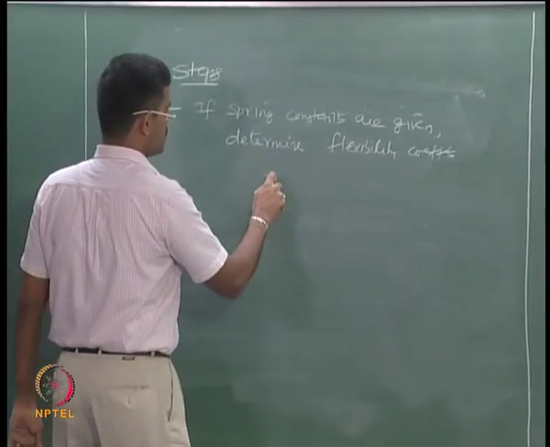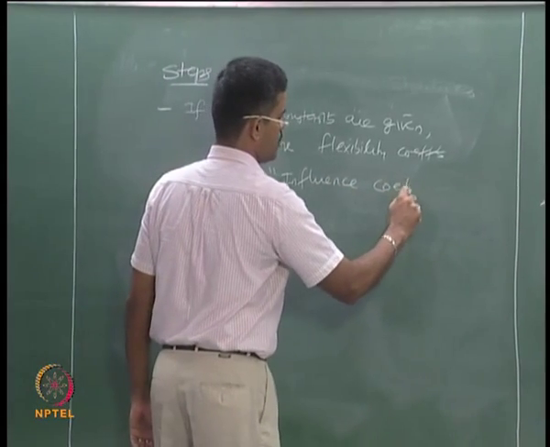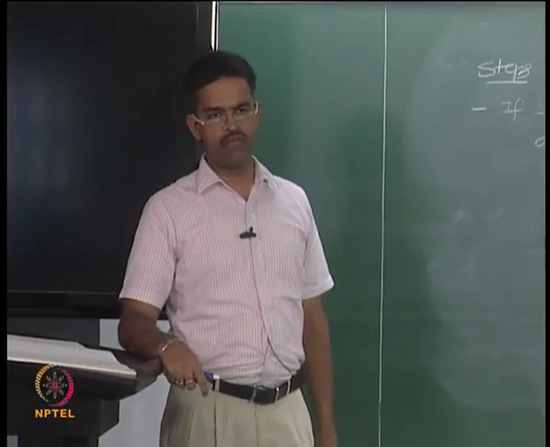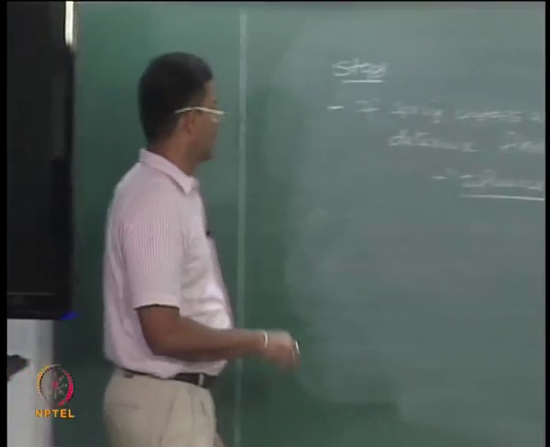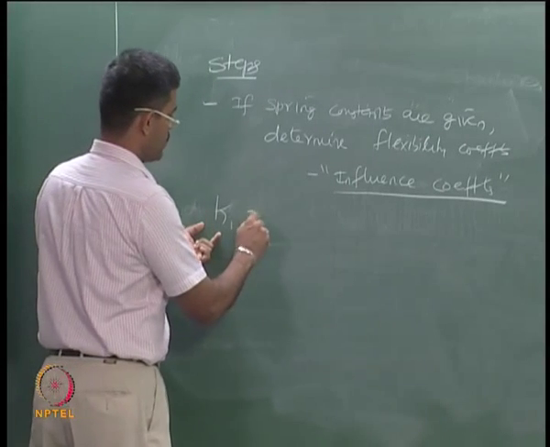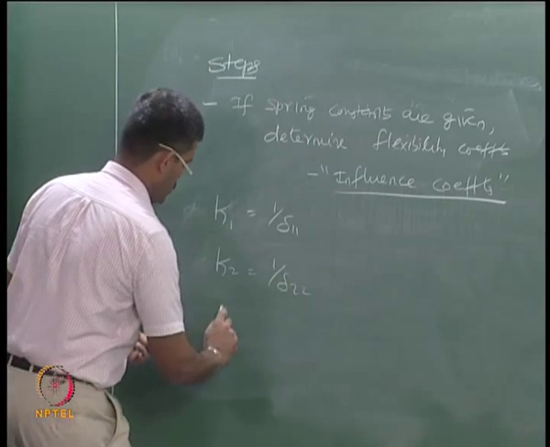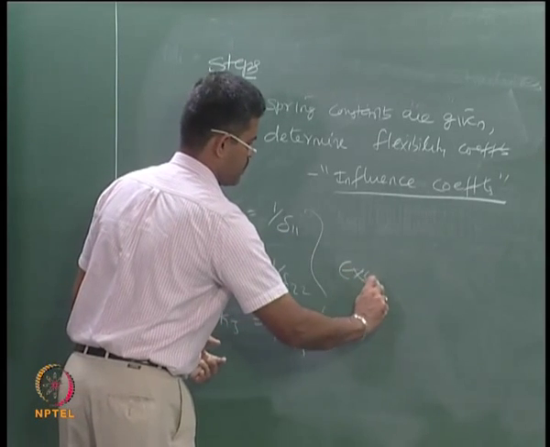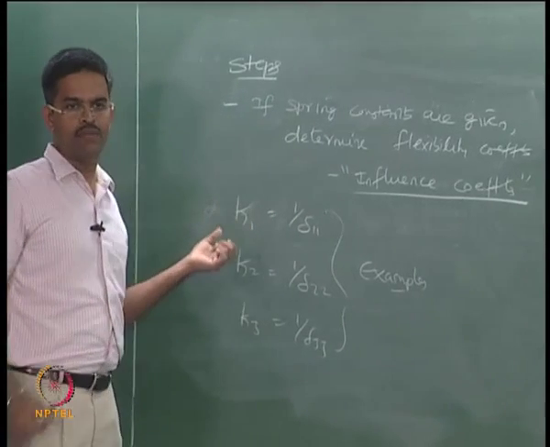He named these influence coefficients. That is the name given by the researcher, saying that the flexibility coefficients are otherwise called influence coefficients. So, for example, if you have K1 as a spring stiffness given, 1 by delta 11; K2, 1 by delta 22; K3, 1 by delta 33 are examples of finding out the influence coefficients when spring constants are given.